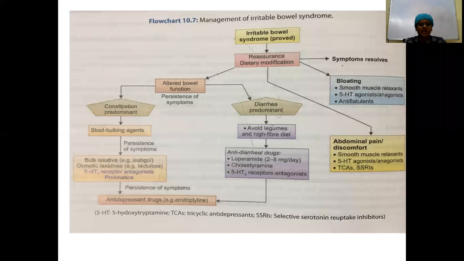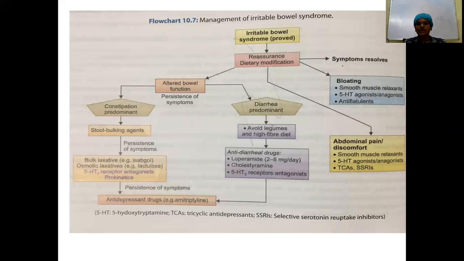Prokinetics can be added. If there is still persistence of symptoms in spite of all this, like in this constipation predominant column, you have done all these steps from above but the symptoms are still persisting, then add an antidepressant, because you want to target the functional component also. If there is any functional component, you want to resolve even that problem, so add tricyclic antidepressants.